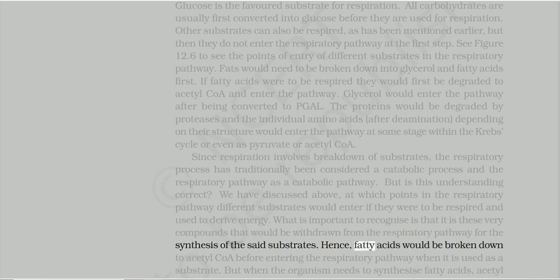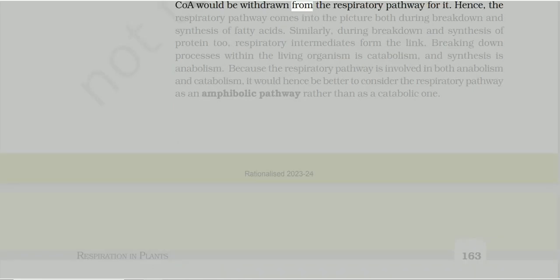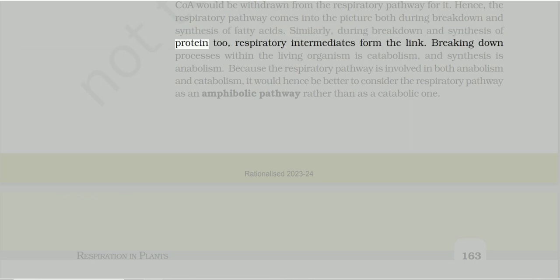Hence, fatty acids would be broken down to acetyl-CoA before entering the respiratory pathway when used as a substrate. But when the organism needs to synthesize fatty acids, acetyl-CoA would be withdrawn from the respiratory pathway for it. Hence, the respiratory pathway comes into the picture both during breakdown and synthesis of fatty acids. Similarly, during breakdown and synthesis of protein too, respiratory intermediates form the link.